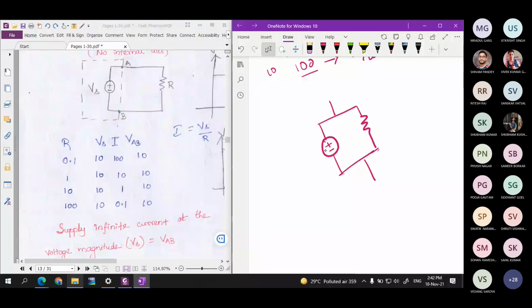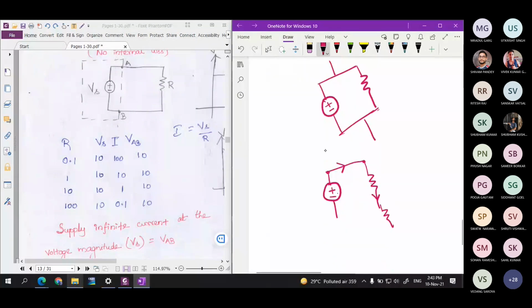Or in a simpler way, suppose you have a source like this and a resistor like this. If you are connecting only these terminals, then you can say that it is a series connection. Whatever current enters here will flow through this path, through this resistor. So you can call this source and this resistor as being in series.